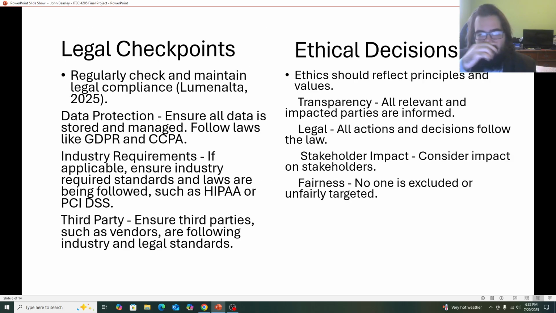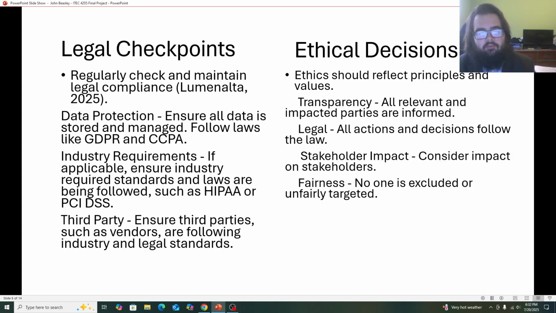So our legal checkpoints are going to be data protection, industry requirements, and third party. For data protection, we want to make sure our data is secure, safe, and managed well, and we know where it is. We want to follow laws like the European Union's GDPR and California's CCPA, because they have laws about how data is handled.